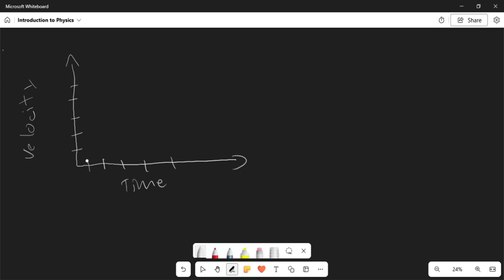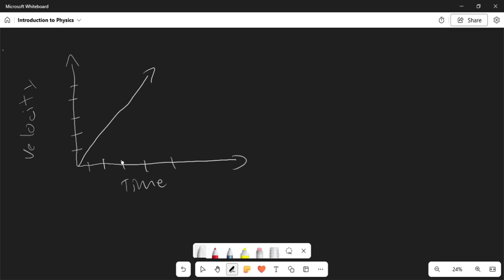Well, if we have a line here, the rate of change of this line is going to give us the acceleration of this object. Really just remember, a position versus time graph gives you the velocity, which then you can make a velocity versus time graph.